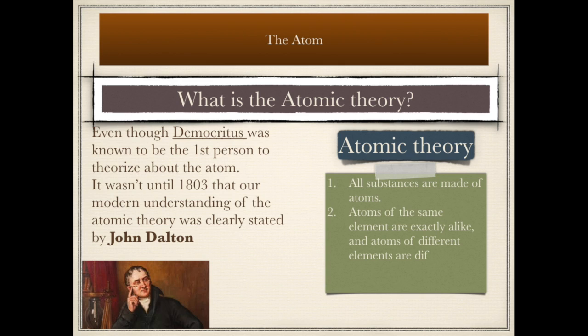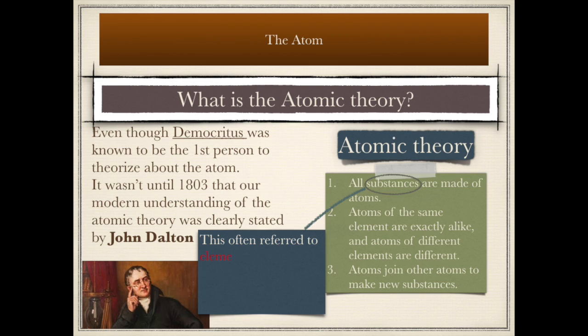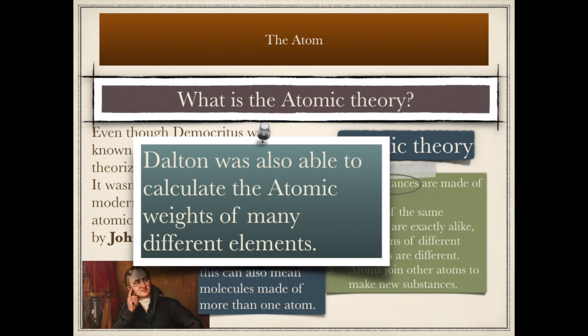Atoms join others to make new substances. Now, this term substance, actually what we mean by that is elements. However, this can also mean molecules made of more than one atom. Dalton was also able to calculate the atomic weight of many different elements, which will come into play later.